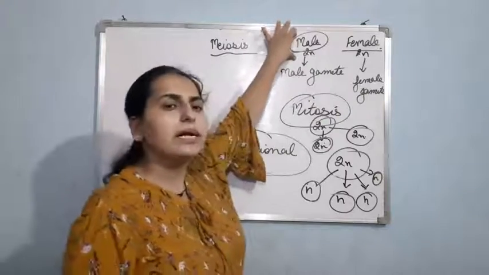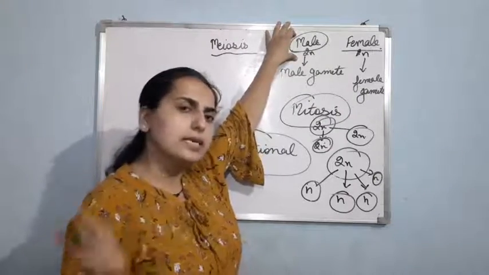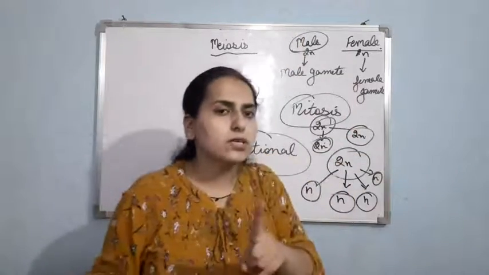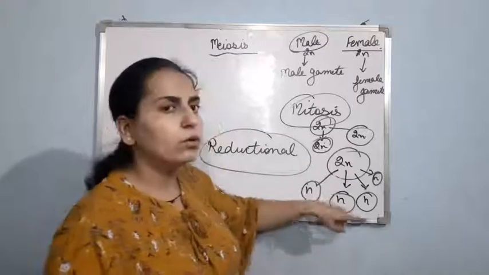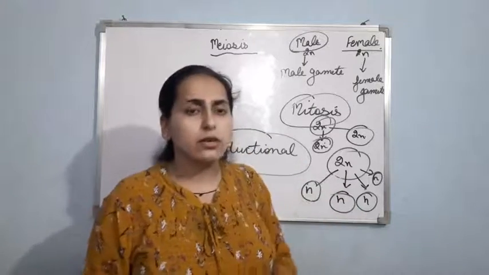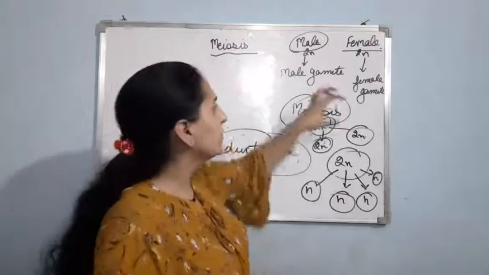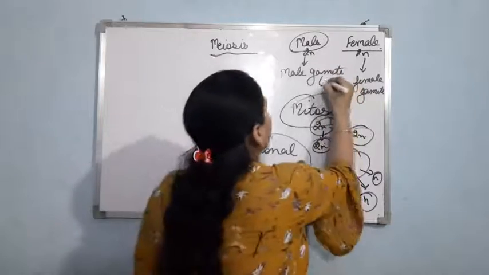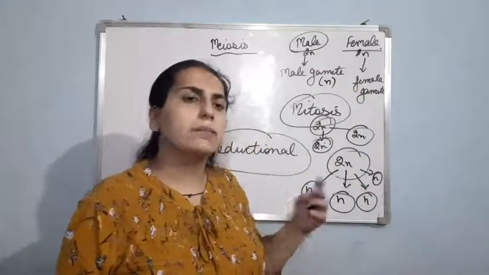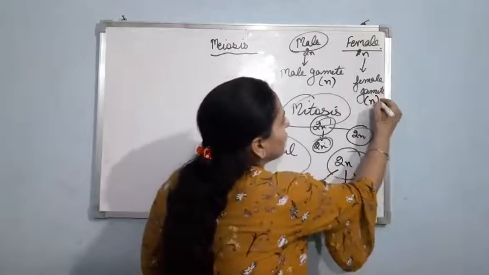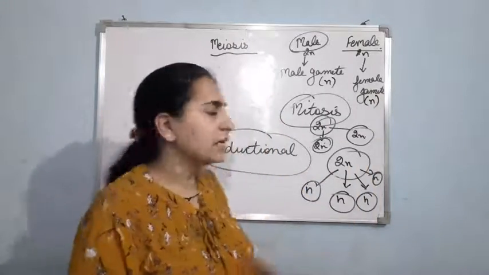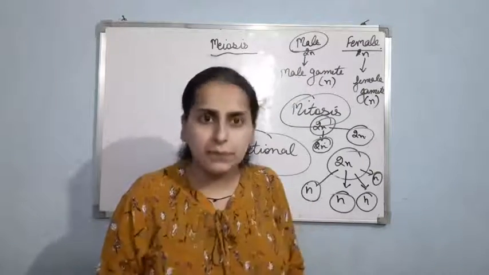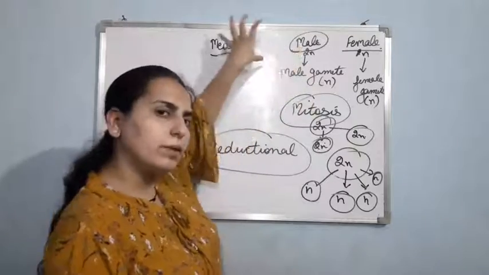As I told you, in the male, 2n chromosomes are present, that is, the male is diploid. From this diploid male, gametes will be produced by the process of meiosis. And I told you, meiosis is reductional division. So how many chromosomes will be present in the male gamete? Yes, it will be half. So n chromosomes are present in the male gamete, and similarly n chromosomes are present in the female gamete. So gametogenesis, the process of formation of gametes, takes place by meiosis.